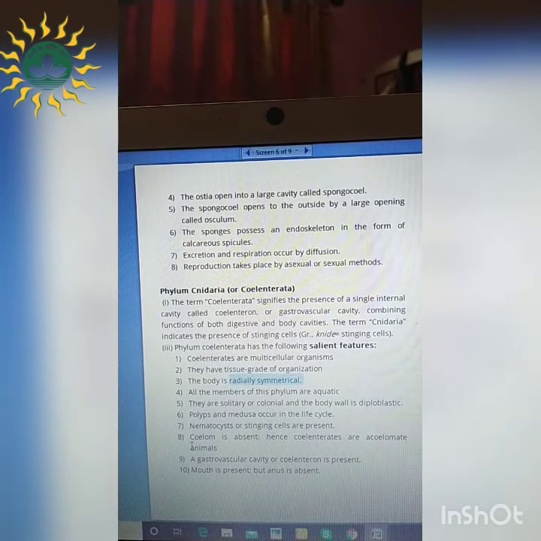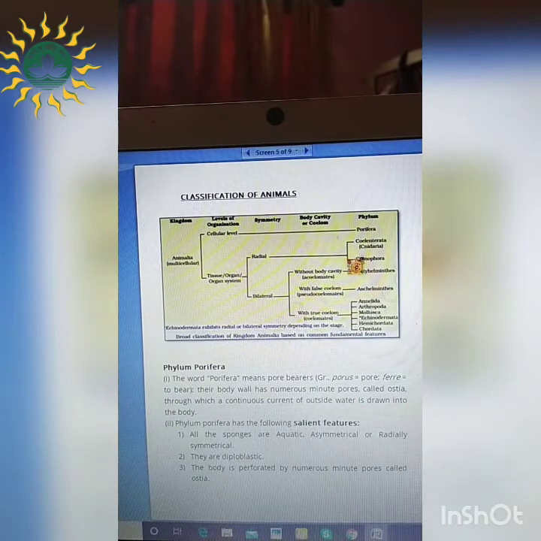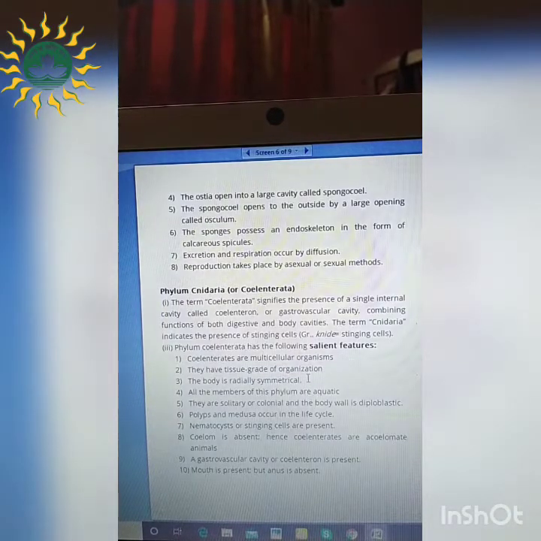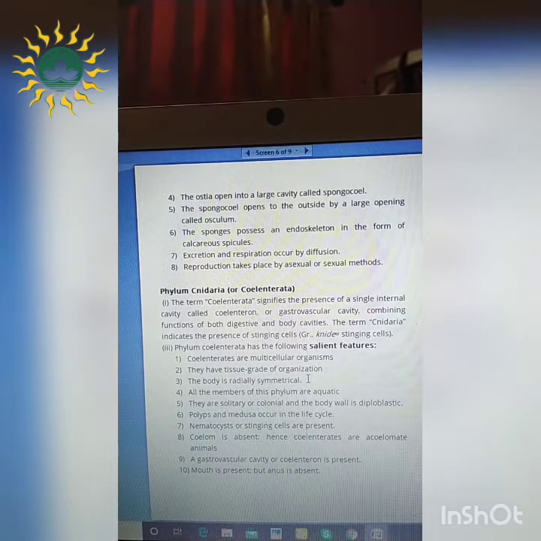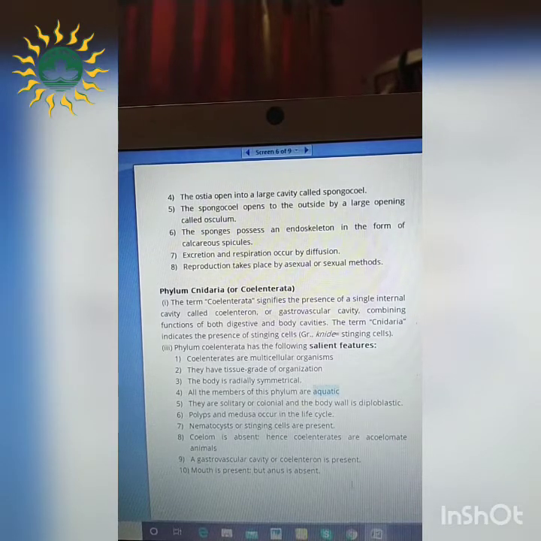So children, if you see this chart specifically, you can get several points from this chart itself. So you need to learn this chart very nicely. Okay, so 2 to 3 points from this chart also you can get. So radially symmetrical means what? Radially symmetrical means again, it is dividing from the radius. And all of these members are aquatic, that means water loving. They are solitary or colonial, and the body is diploblastic. Solitary or colonial means what? Solitary means single and colonial means in group. And the body is diploblastic means 2 germinal layers are present.